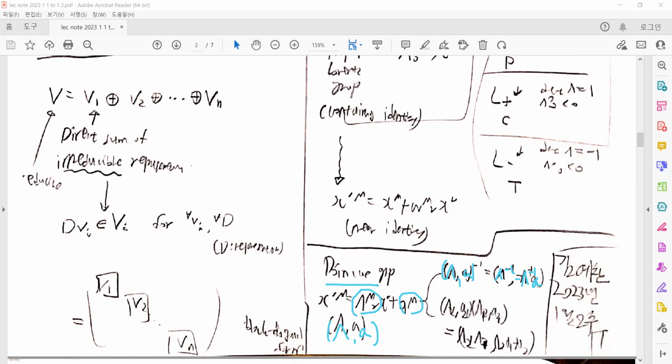You can see this from the action on x^nu, giving x prime^nu. Also we can define the product of two elements in the Poincare group. (Lambda_2, a_2) times (Lambda_1, a_1) is defined like that. If we act with (Lambda_1, a_1) first on x^nu and then (Lambda_2, a_2) as a group transformation, the result can be written like this.